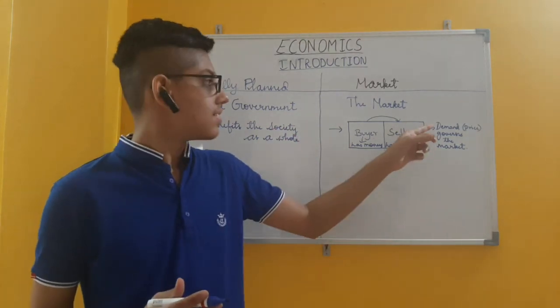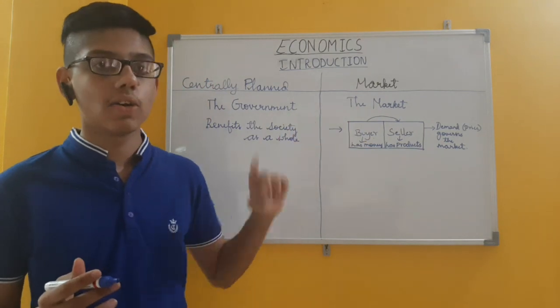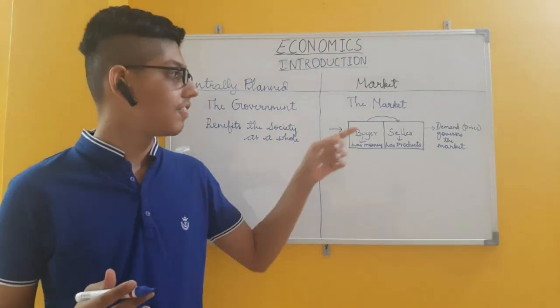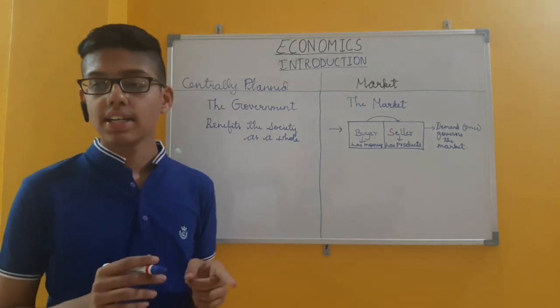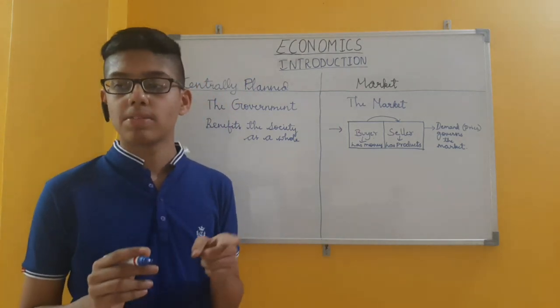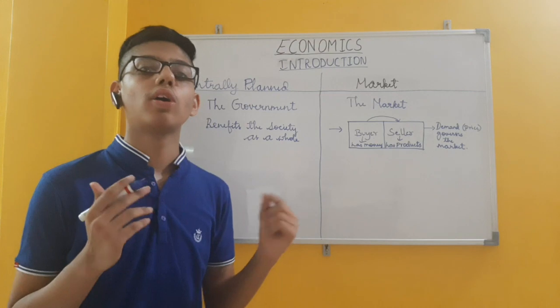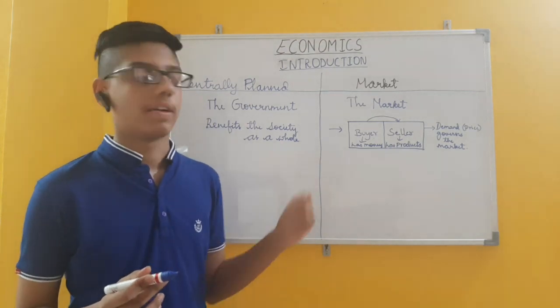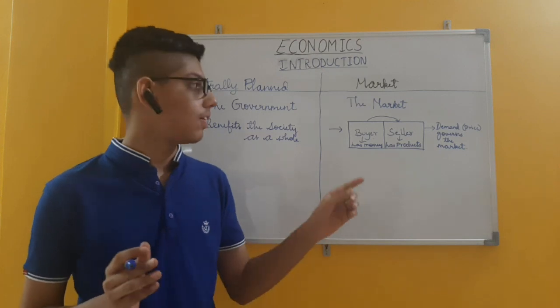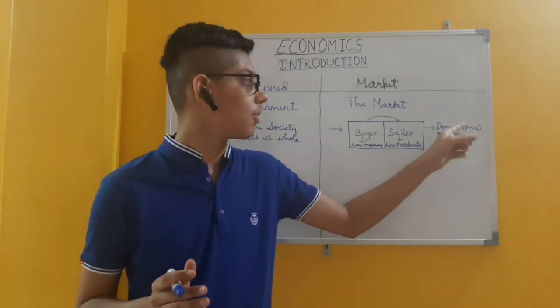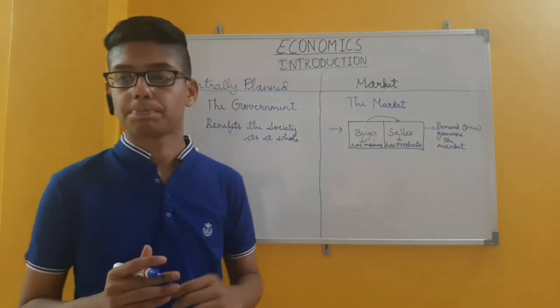And same thing, if demand is low, the price will also be low, and if demand is high, the price will also be high. Thus, in a market system, the central problems regarding how much and what to produce will be solved, because demand or price governs the market.